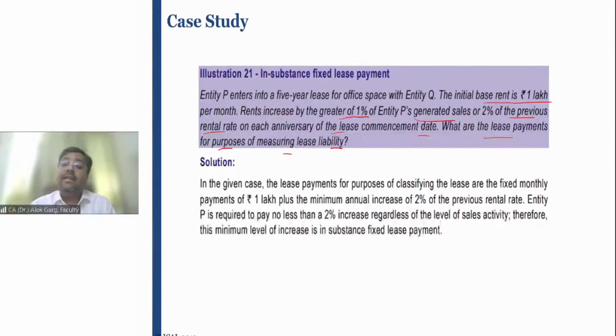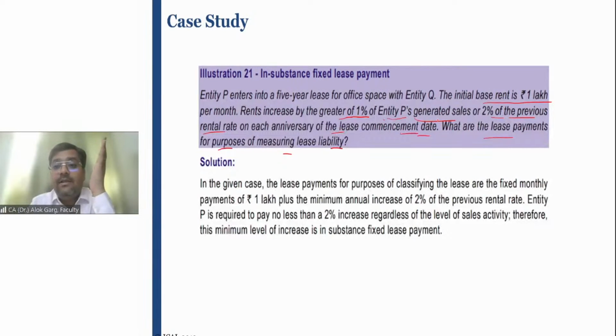Guys, the initial base rent is 1 lakh rupees per month. Rent increases by the higher of 1% of entity P's generated sales. If the question would have stopped only up to this extent, that rent increased by 1% of the entity's generated sales, in that case this rent would not be considered. The rent has to be considered only when the variable rent depends on an index or rate, right? In this case, it says that the rent increases by the greater of 1% of entity P's generated sales or 2% of the previous rental rate on each anniversary of the lease commencement date.